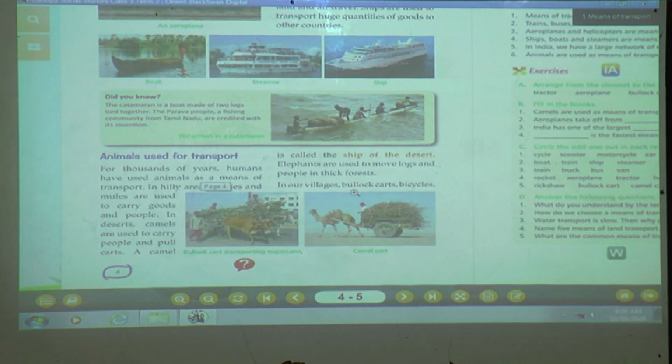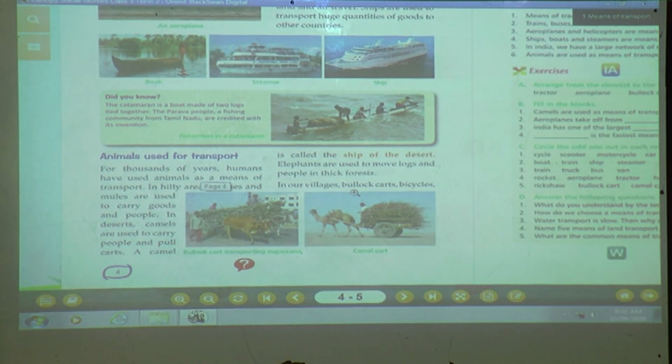Yes children, for thousands of years, as you have learned in the early human chapter, at that time there was no transportation. They invented so many things. First they invented the wheel, then with the help of the wheel they came to know that we can use animals as transport. At that time life was too difficult. Yes children, now we are so lucky that we have so many transport facilities. But at that time no transport facilities were there. But even today we can find this type of transport in villages also.